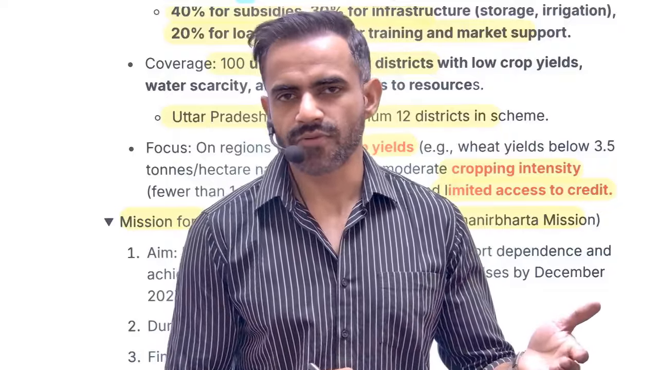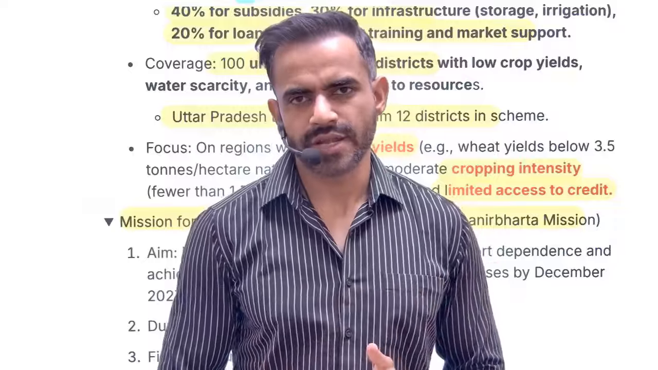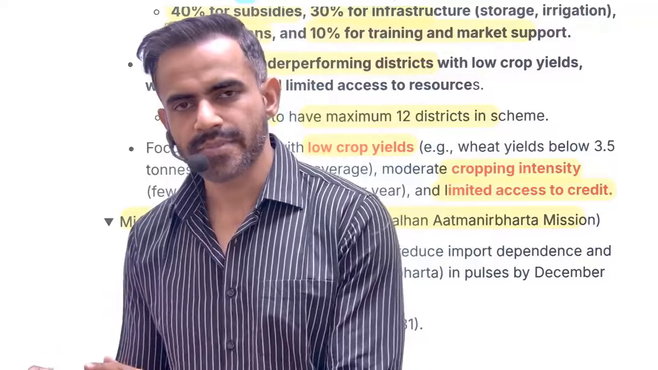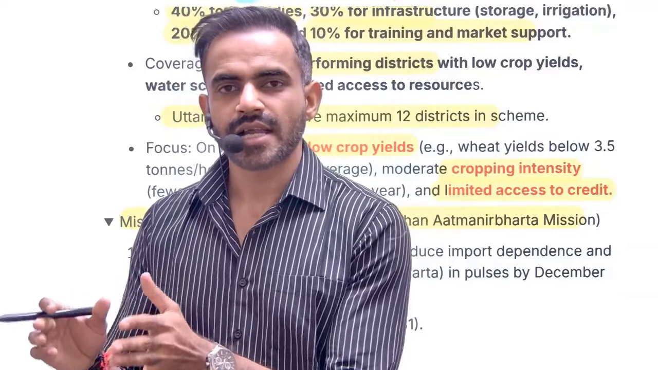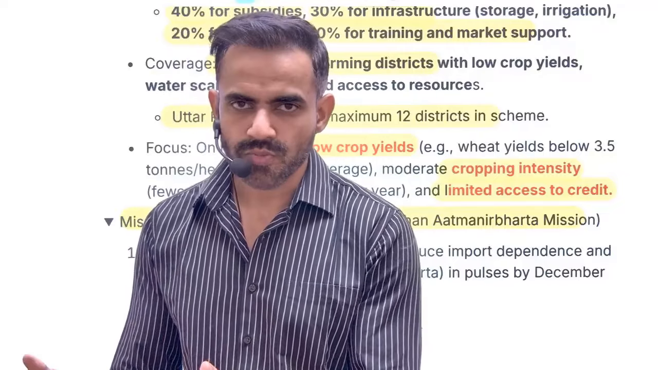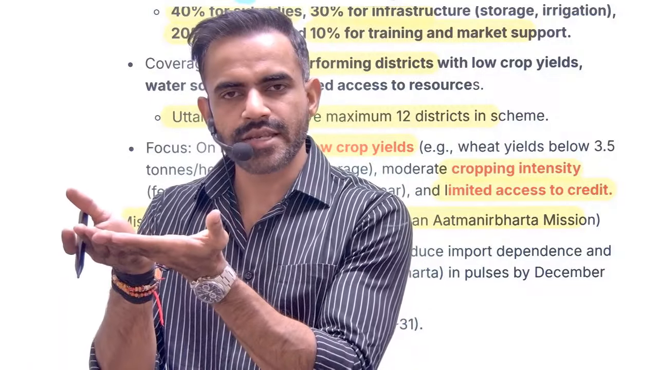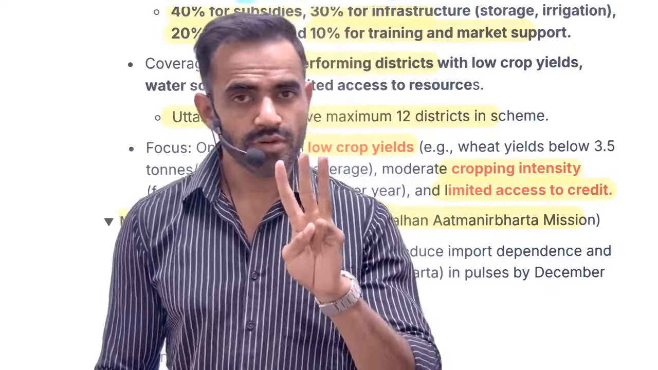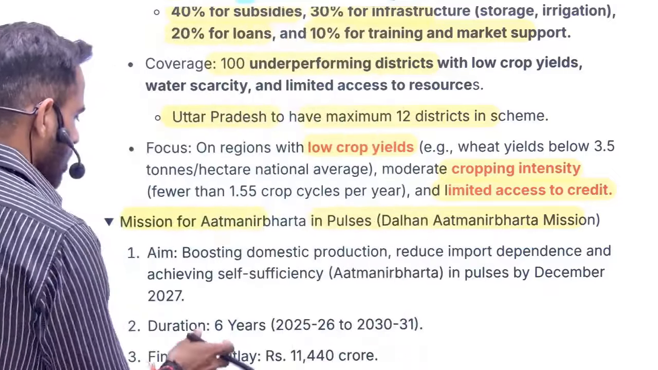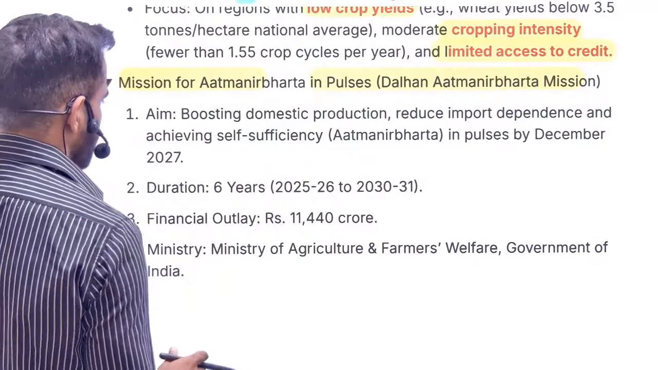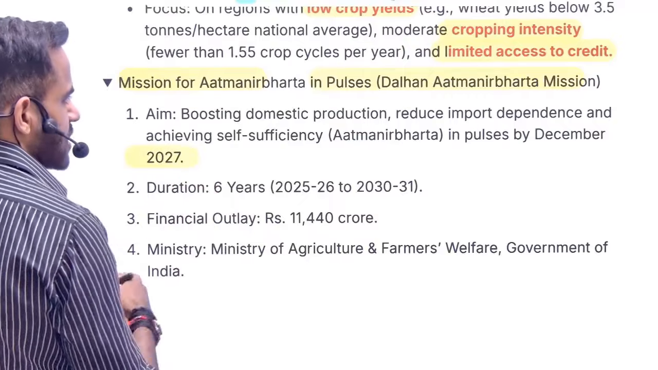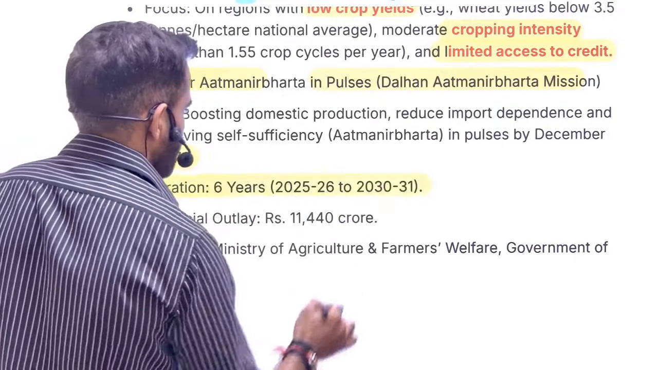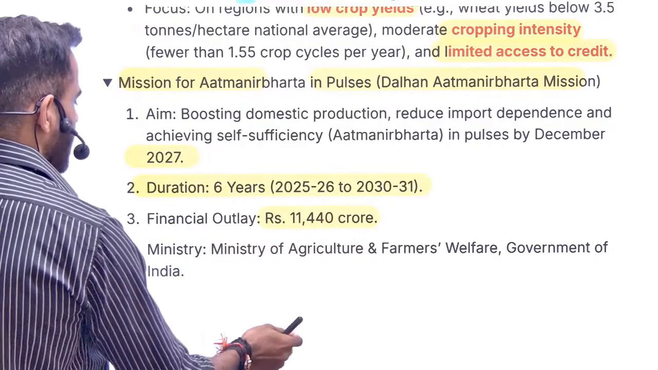So how will we be able to fulfill it? By importing. The Government of India is saying, why do we have to import? Why not provide a suitable environment to the farmers in terms of policy support so that they start cultivating pulses? If they produce more pulses, overall production will increase, and we will not have to import. That is the objective of this Atmanirbharta in pulses initiative. The focus is on three categories: tur, urad, and masoor. The objective is to be self-sufficient in pulses production by 2027. The duration for this scheme is 6 years, and the allocation is roughly 11,000 crore.